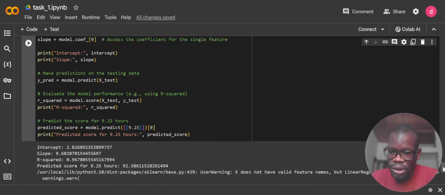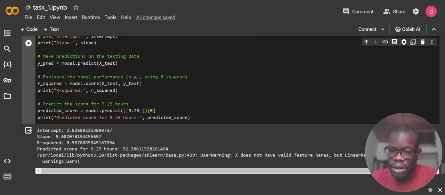9.25 hours, as you can see here. And then we print it out. So we have our results. The predicted score if a student studied for 9.25 hours will be 92.3, which would be the score or the mark of that student.